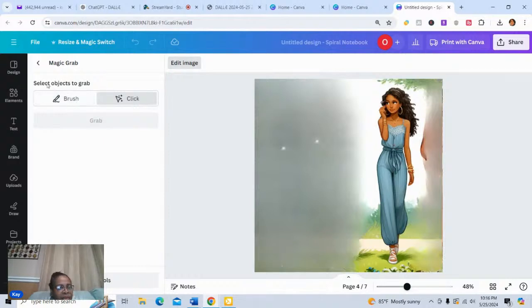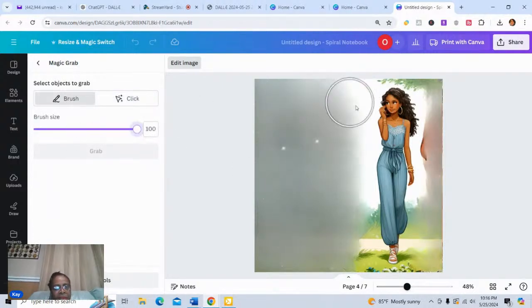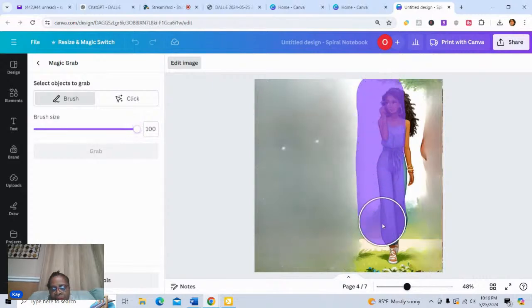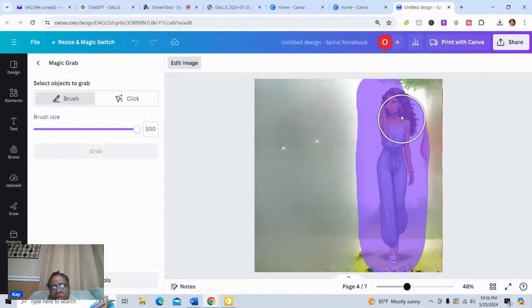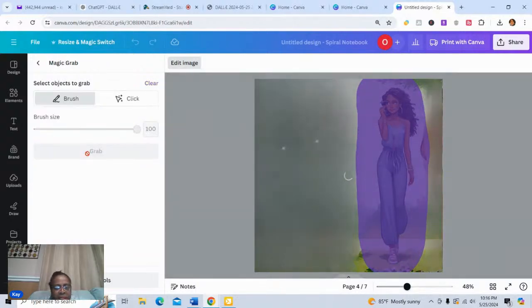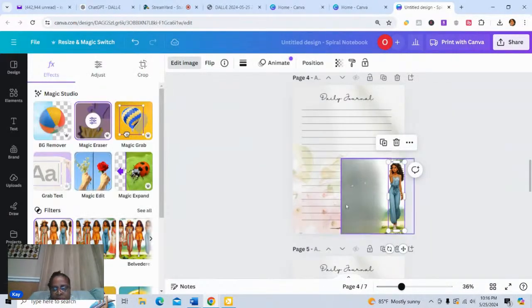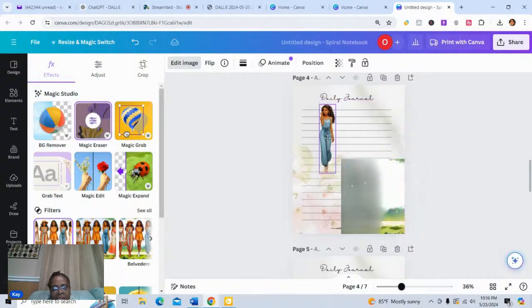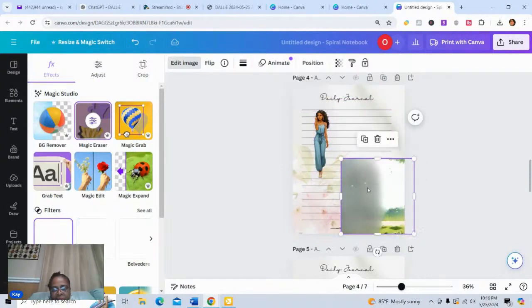And this tells you up here, select objects to grab. And so I'm going to brush over her because I want to grab her, the AI model that we have here. And so I'm going to go ahead and grab her out of this. And I want to see, will it actually grab some of that park scene that's in the background as well, or will it just, no, it doesn't, it just takes her out completely.